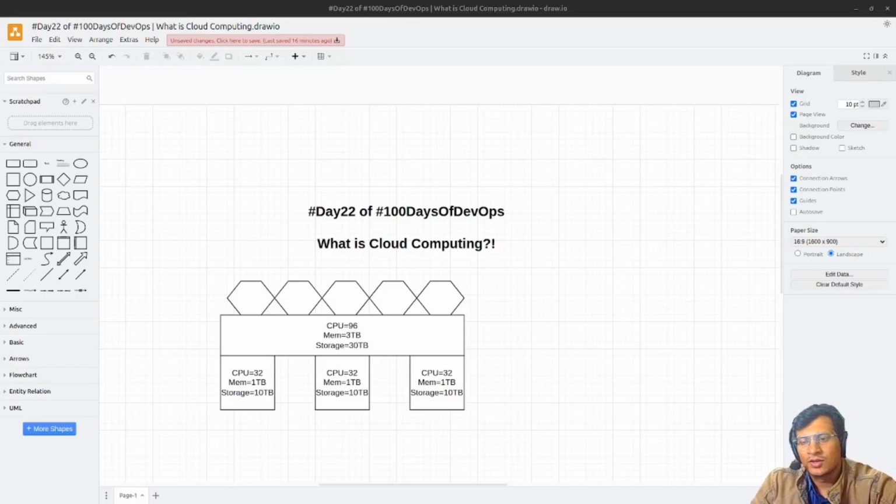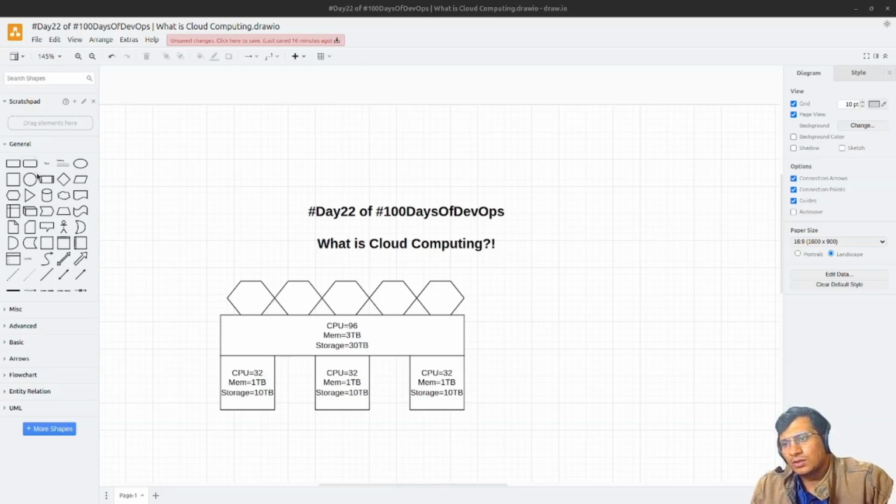So let's just understand what is cloud computing. Cloud computing is a delivery of computing services. What are computing services? Like CPU, memory, storage, network. And then there are multiple things in network, like API gateway, firewall, everything that comes. So there are so many things, like server, storage, database, networking, software, and more over the internet, often referred to as the cloud.